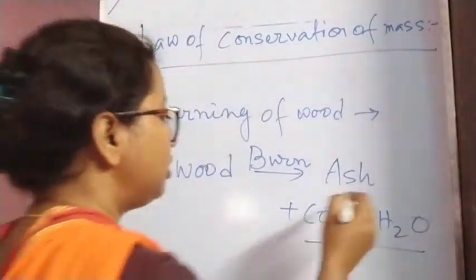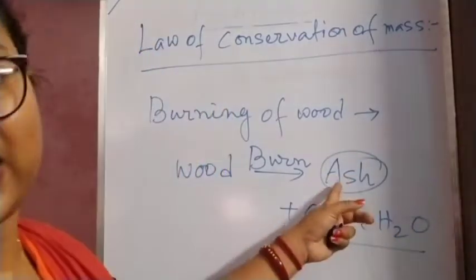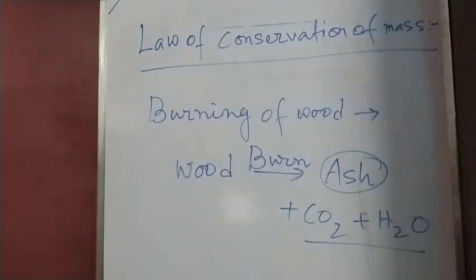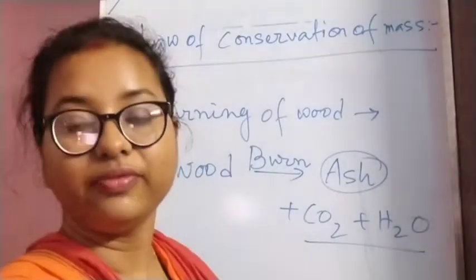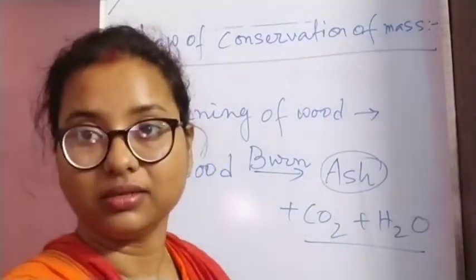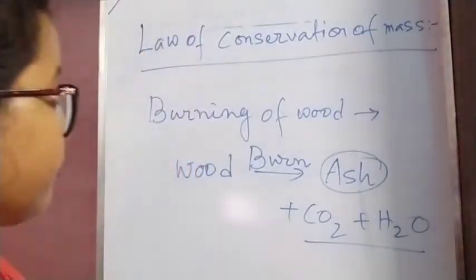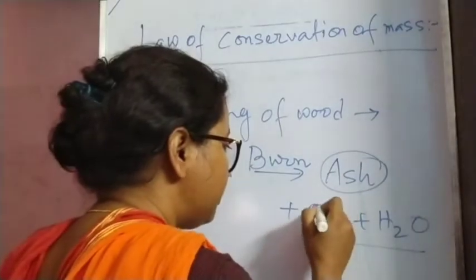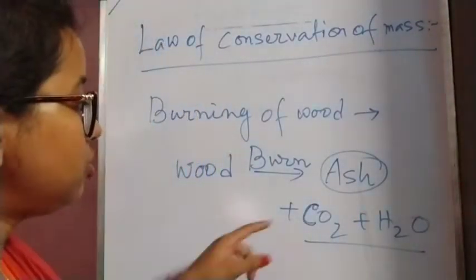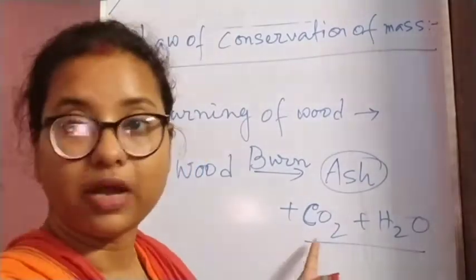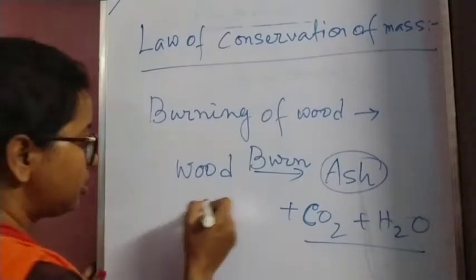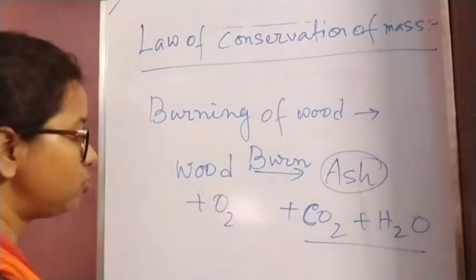So what we are going to get in hand is the ash. So always we will observe that the mass of wood is greater than that of the ash. So apparently we can say that the law of conservation of mass is not followed here. But actually, if we measure the total mass of the ash along with the carbon dioxide and water which evolved during this process, here we also have to add oxygen.